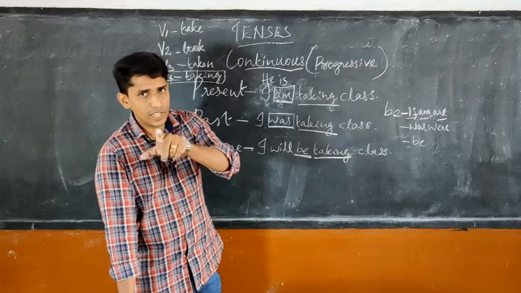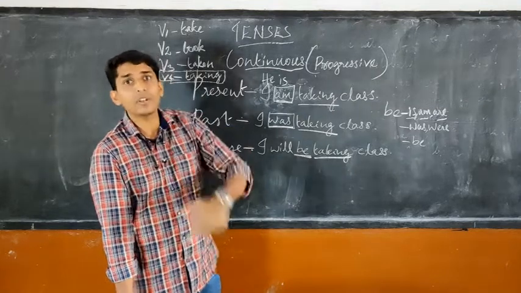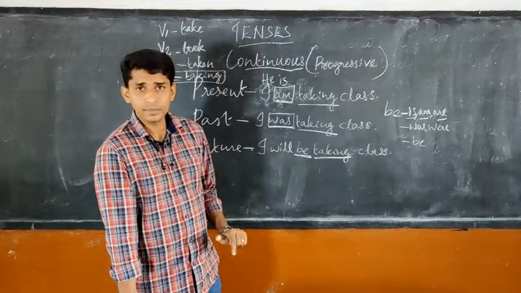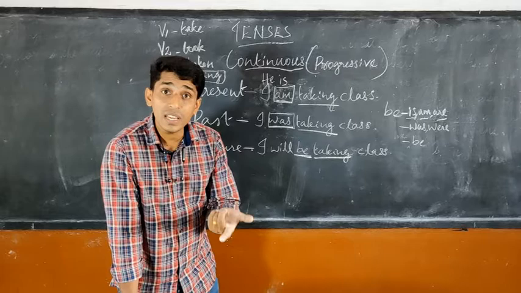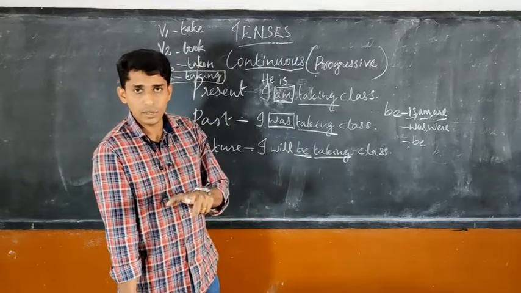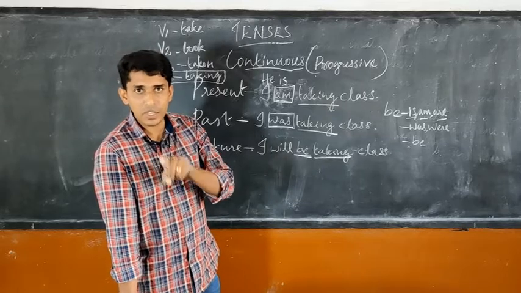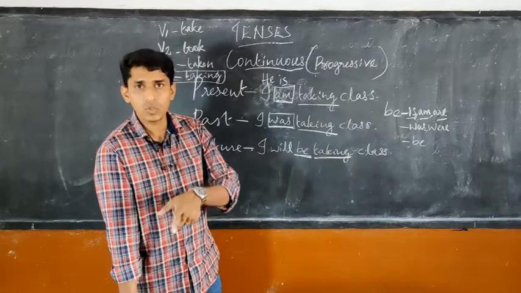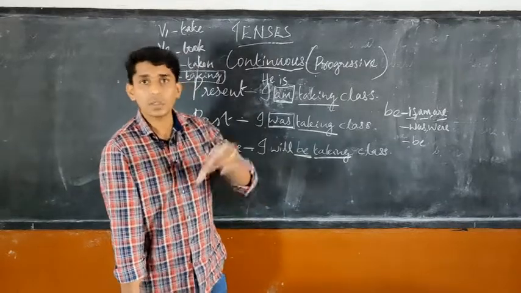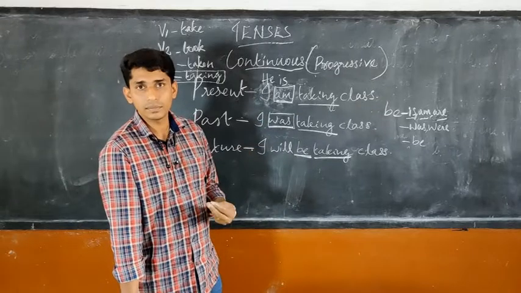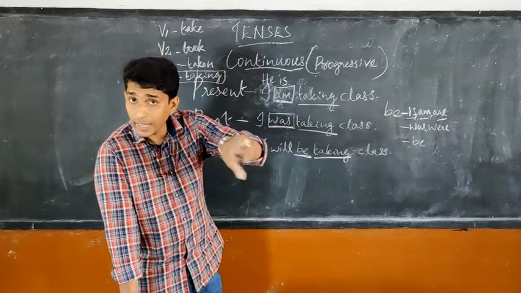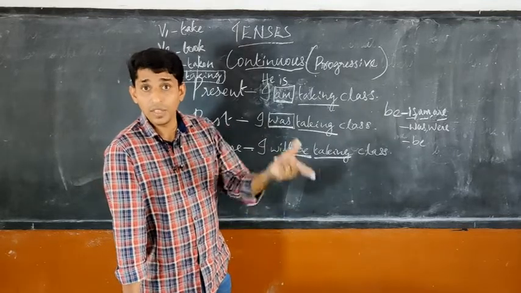Past means it will change. Was or were will be used. Was is used in singular. I was playing. But if the subject is we, then it will become we were playing. Right? Okay, I believe you just understand what it is. I take was. We take were. He was. He was eating. He was running. They were running. They were eating.